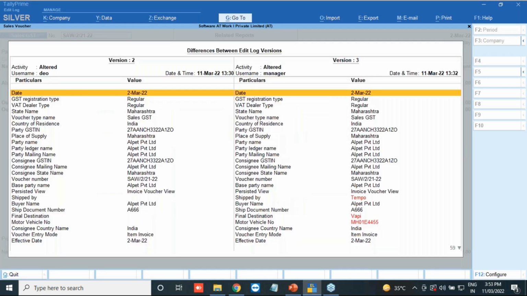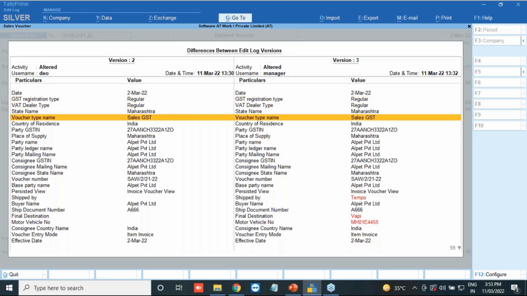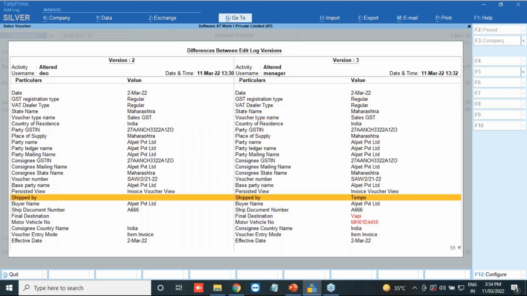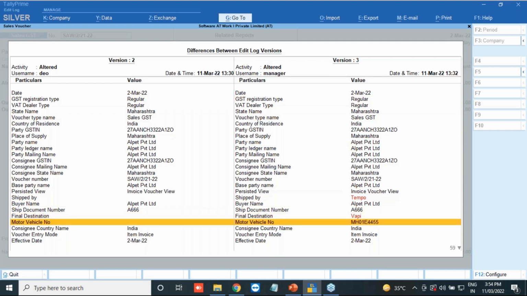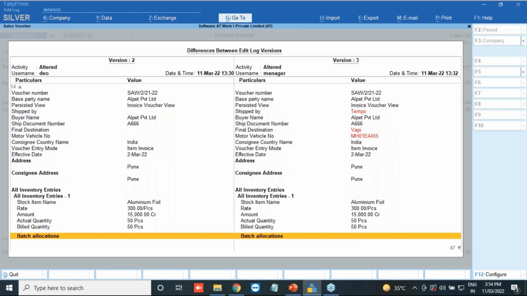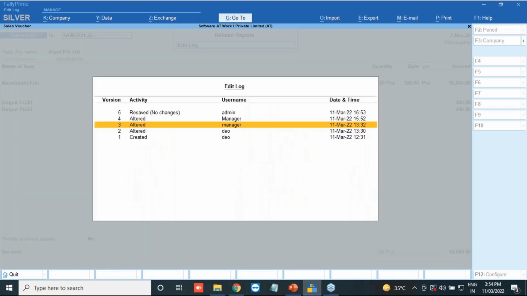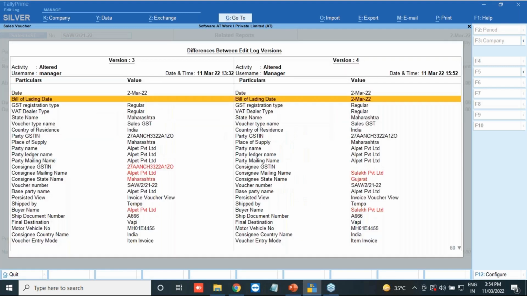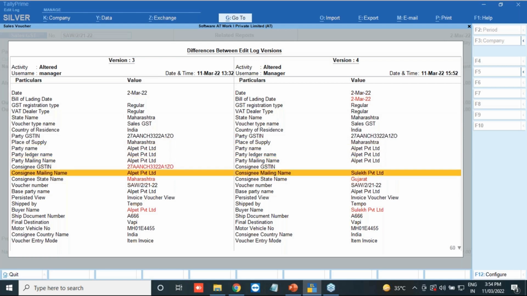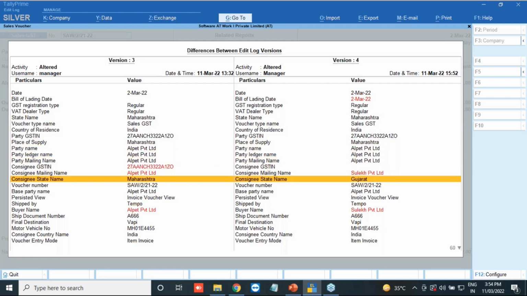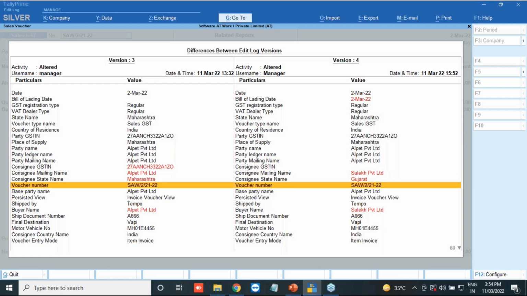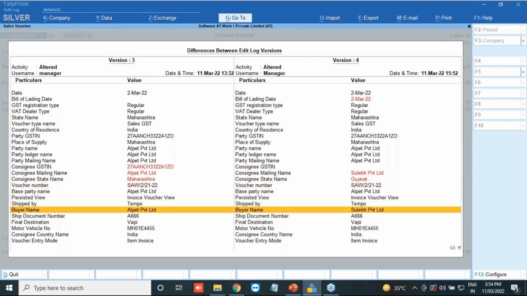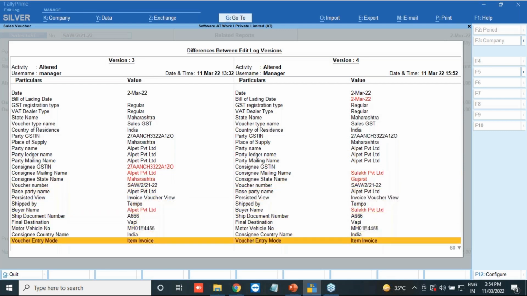Then it has been altered by the manager. What changes has he made? You can see it is shipped by tempo, the final destination and motor vehicle number have been given, and at what time everything was mentioned. Then again it has been altered by the manager. You can see the bill lading date he has mentioned, which previously wasn't there. He has mentioned the consignee name, and automatically the consignee state has been changed. Here you can see the information has been changed.